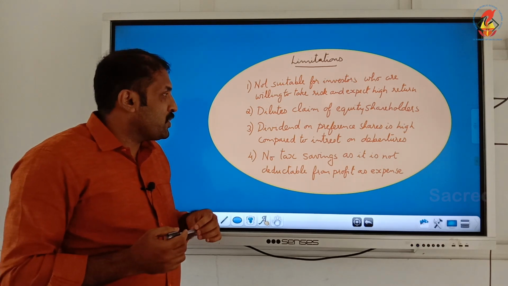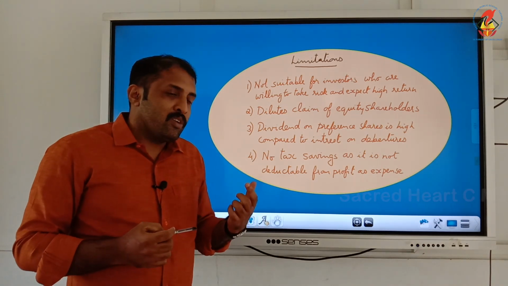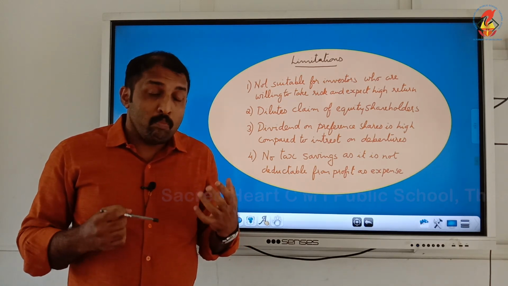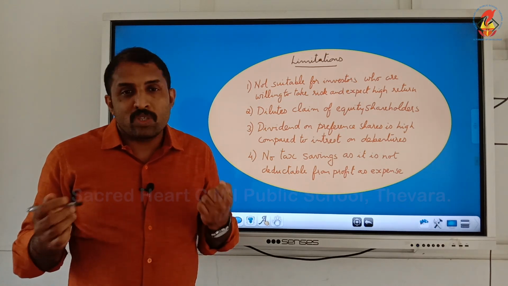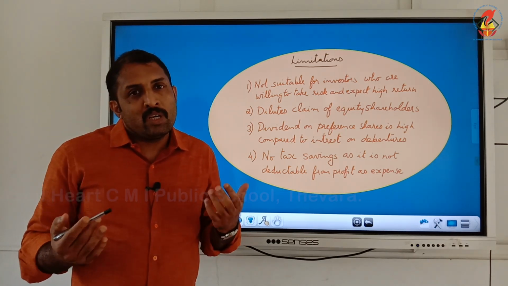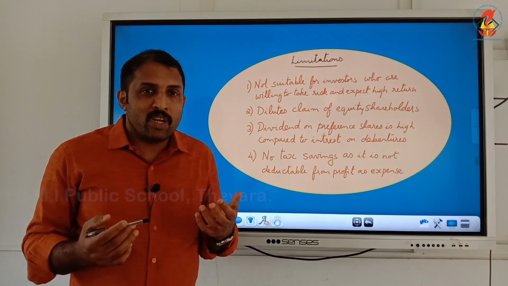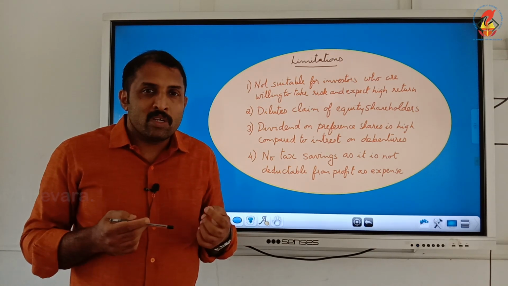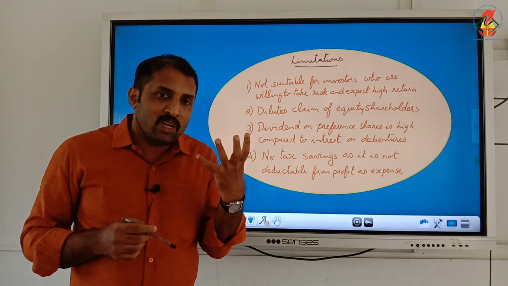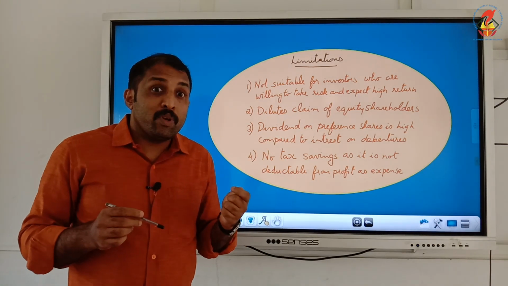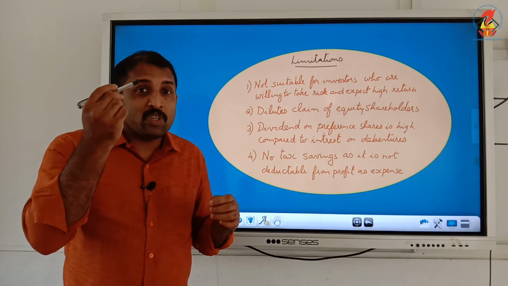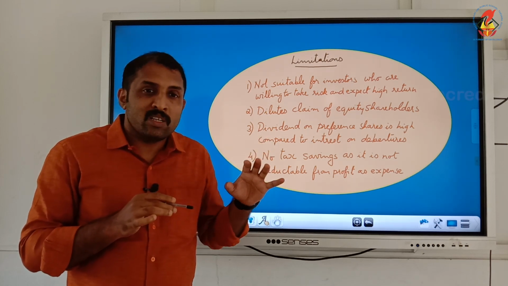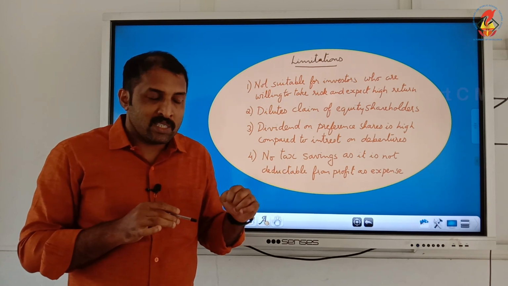Third one is that the dividend on preference shares is high compared to interest. The cost of preference shares is more when compared to the cost of debentures. A debenture is another source of funds, a kind of borrowing where we have to pay interest. Comparing the two, preference shares have more cost, because more dividend has to be paid to preference shareholders, whereas debenture interest is comparatively less.